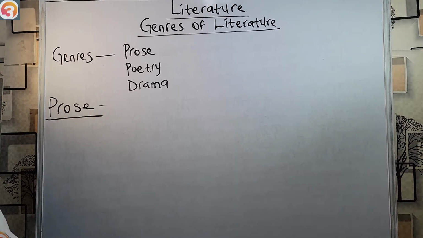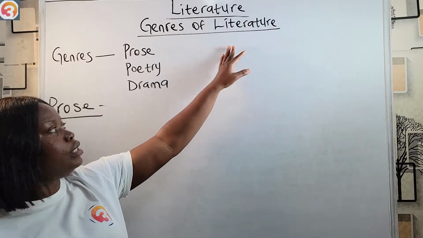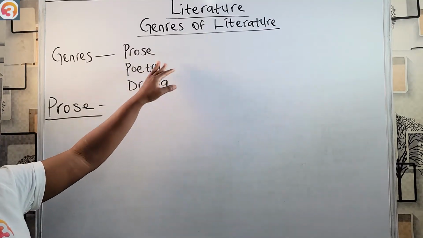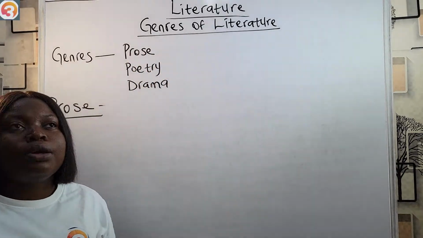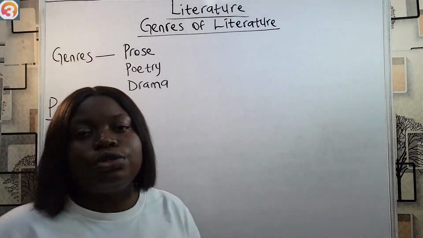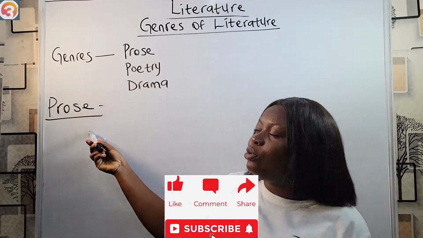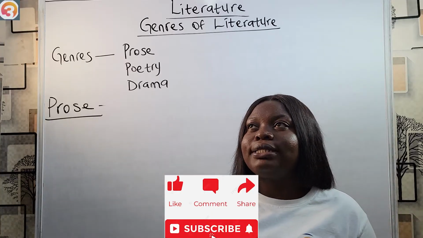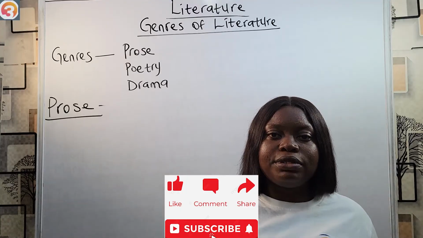So, genre simply means kind or type, and when we are dealing with literature, we say literature is divided into these three categories. We'll be starting with the prose. Prose is the most common genre of literature. Of these three, prose is the most common, and it's simply writing in structured sentences and paragraphs.